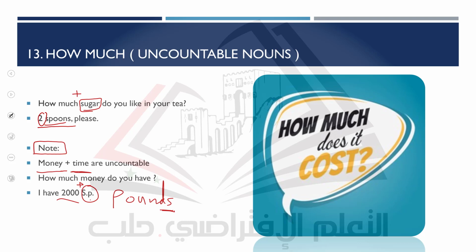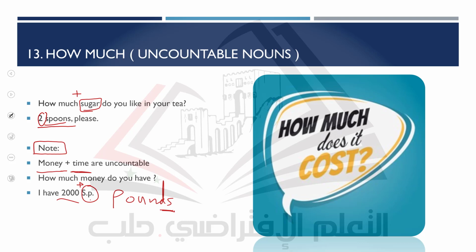So after the words how much and how many, immediately we add the noun we are asking about. So, how much sugar do you like in your tea? Two spoons, please. So here we count the spoons, not the sugar.